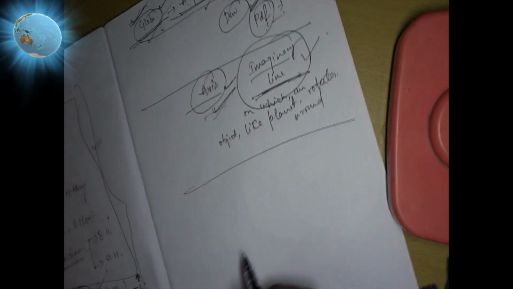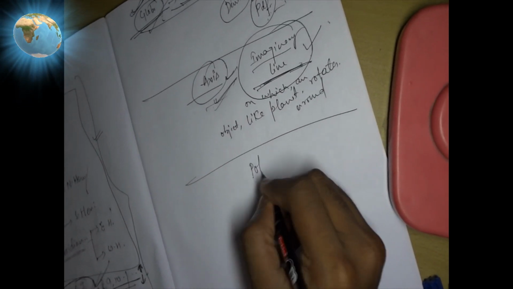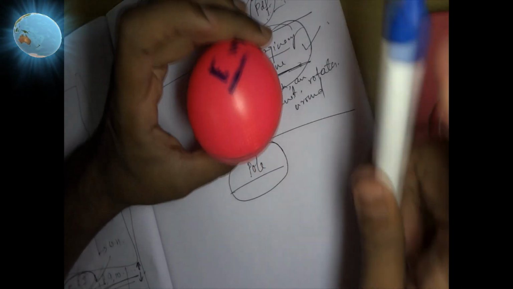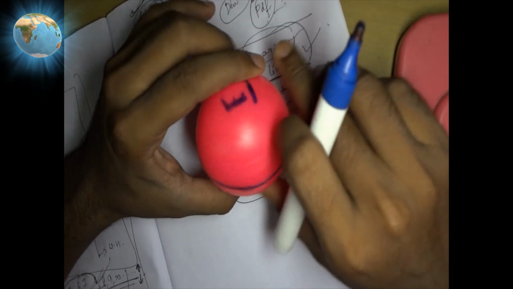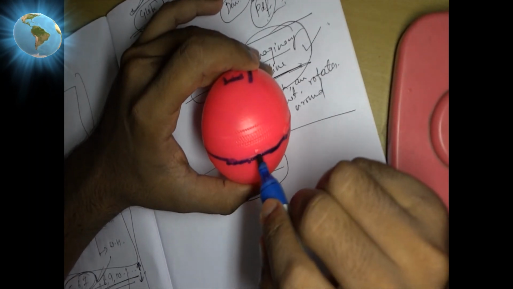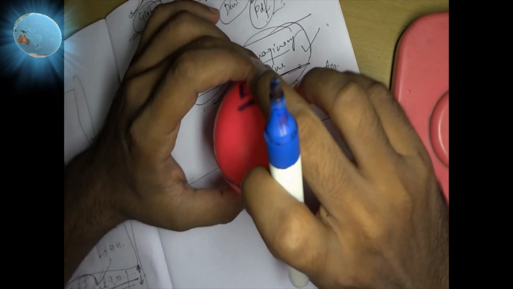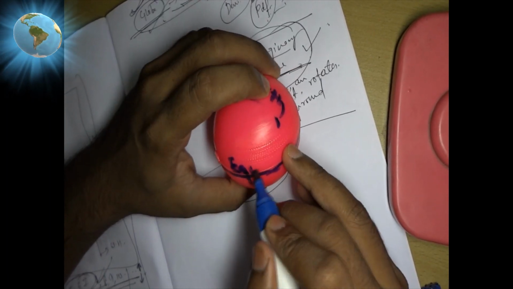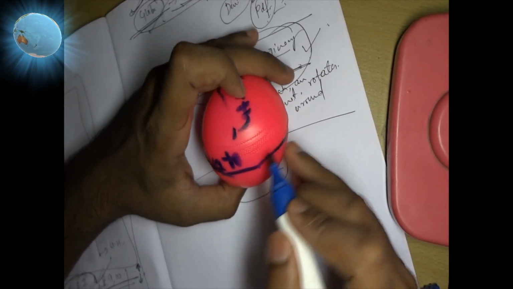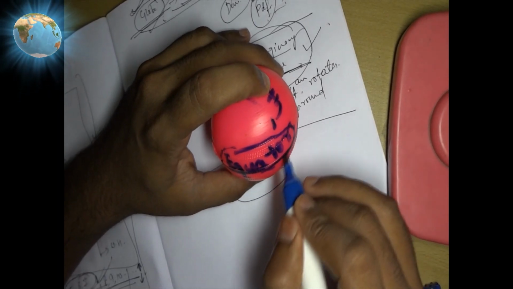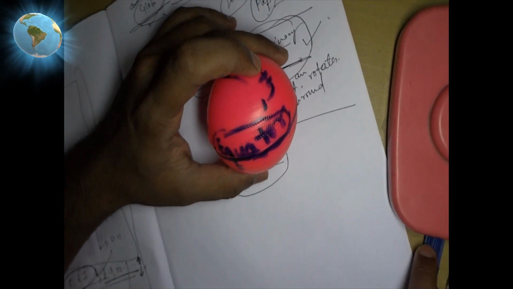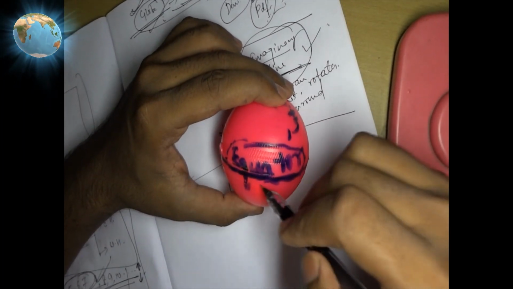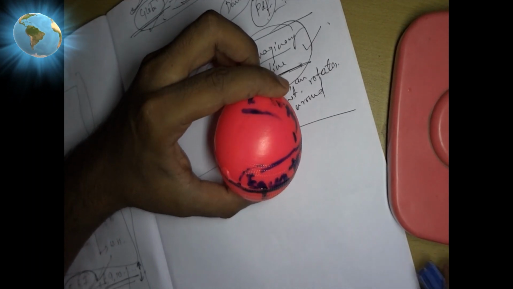Now let's move to our next topic. That one is the pole. Okay. Suppose this one is the earth. I told you about an imaginary line. Now let's give this imaginary line a name. This one is the equator. What is this? Isn't it? This one is the equator. So it forms an imaginary line. Now we can say that it divides the earth into two equal halves like this.